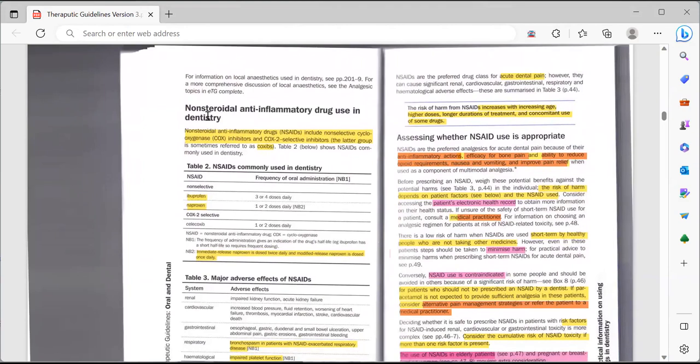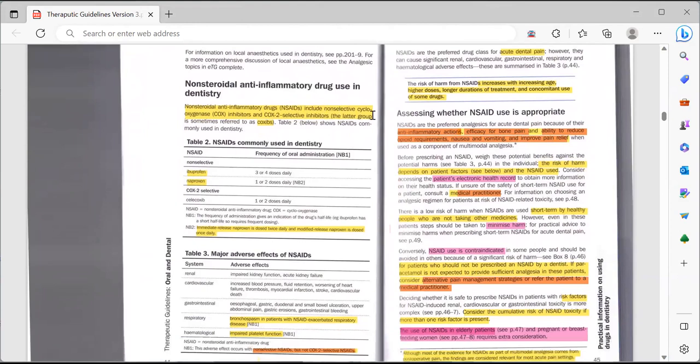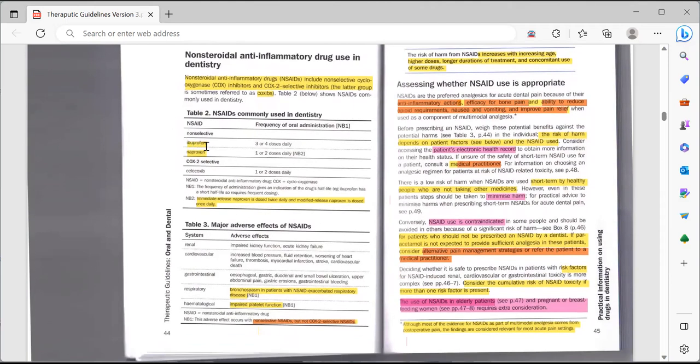So NSAIDs, which are the non-steroidal anti-inflammatory drugs used in dentistry, include two types. The first one is the non-selective cyclooxygenase inhibitors, and the second one is COX-2 selective inhibitors. The non-selective one is ibuprofen, and the COX-2 selective one is celecoxib. For ibuprofen, you should advise the patient to take the dose 3 or 4 times daily. For celecoxib and naproxen, it is 1 or 2 times daily.